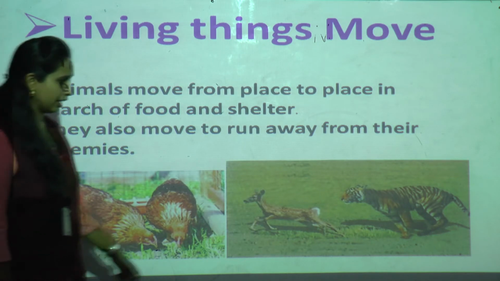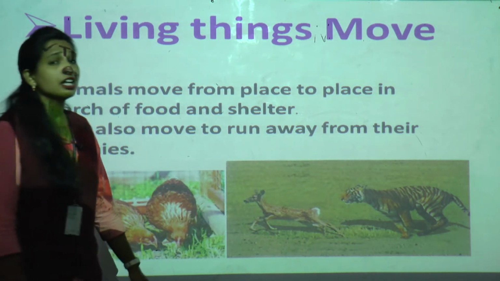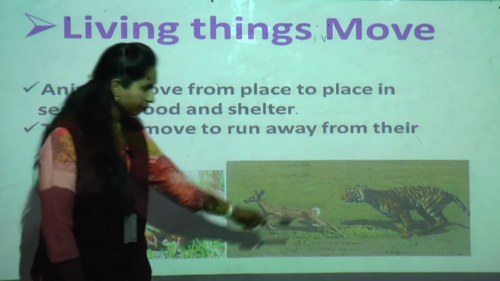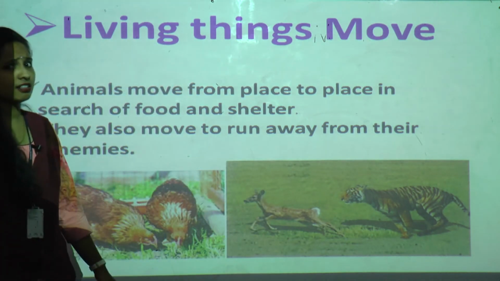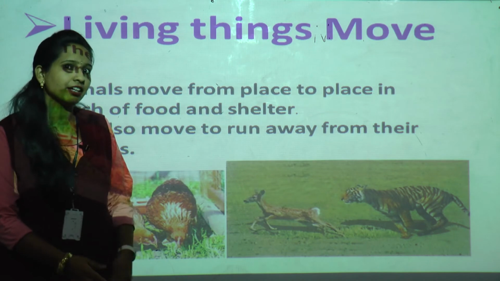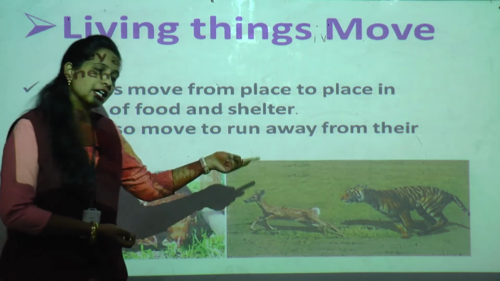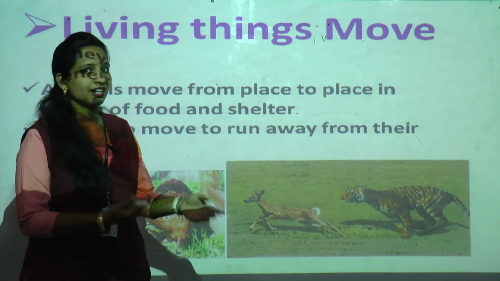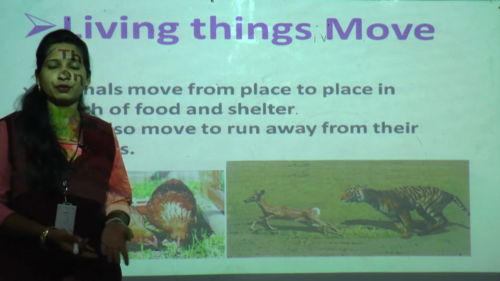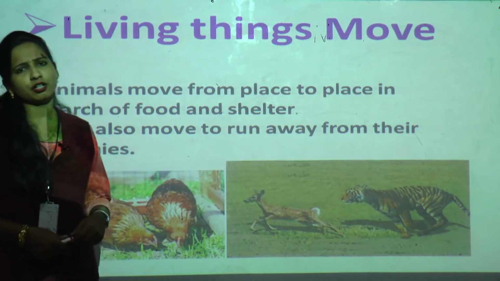Now see, there are so many animals in the forest. See in the second picture. Now as you know, the lion eats other animals. Lion and tiger eat the flesh of other animals. So what will they do now? Every animal needs food, so they will search for their own food. Even the tiger is searching for its own food.